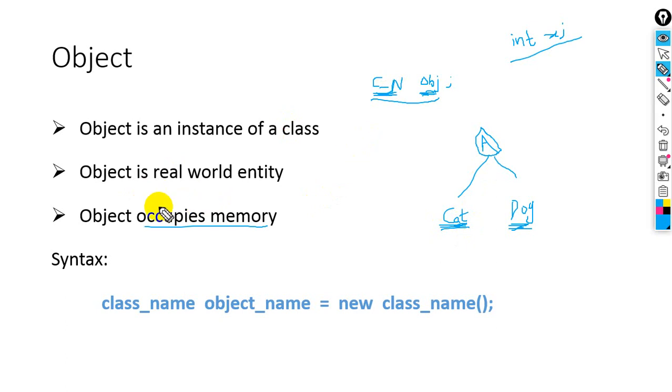Okay, so here we have the syntax for the object declaration. If you want to make an object of a class, how will we make it? First of all, you should write the class name, next you should write an object name, next you should write the new keyword, and after that you should again write the class name, and parenthesis start and parenthesis close.